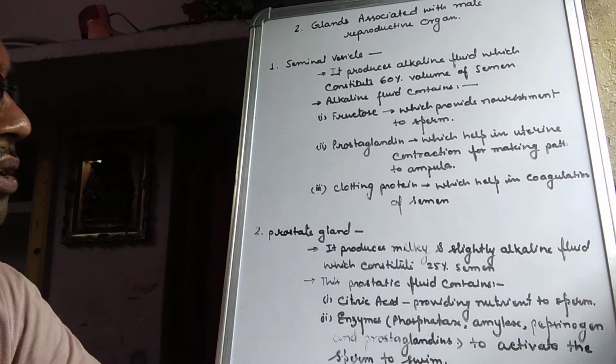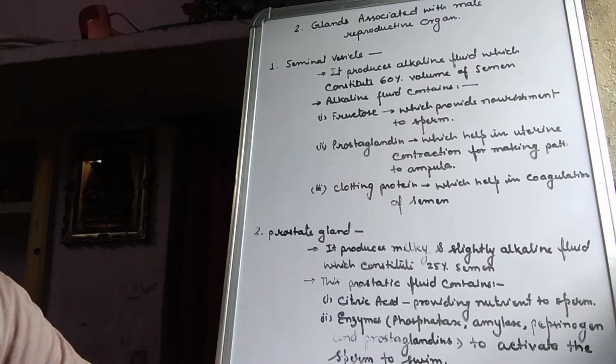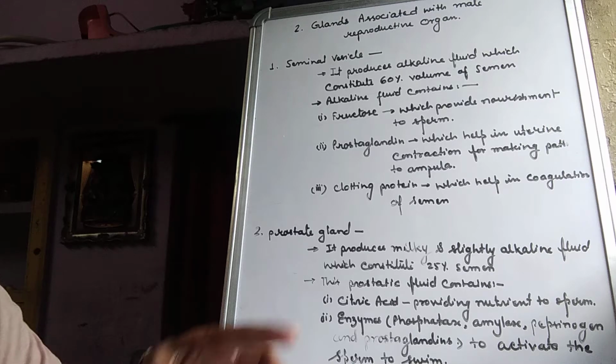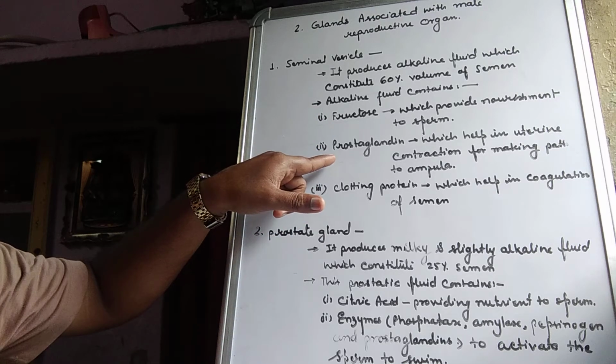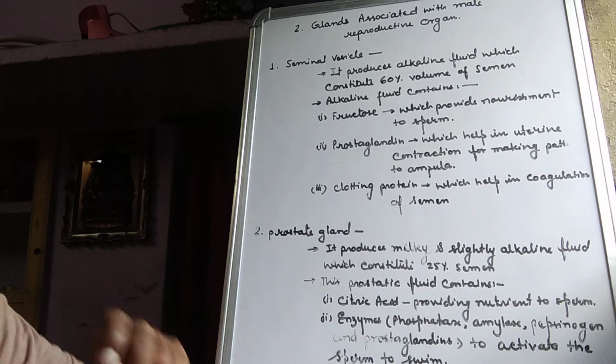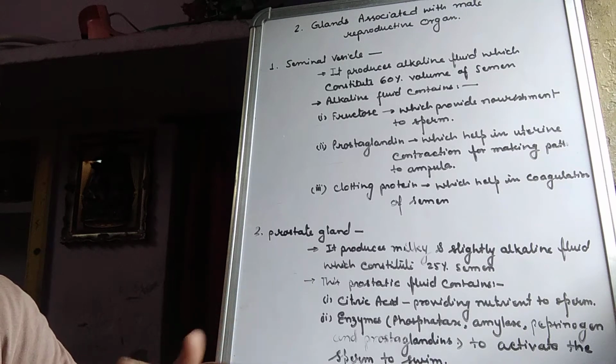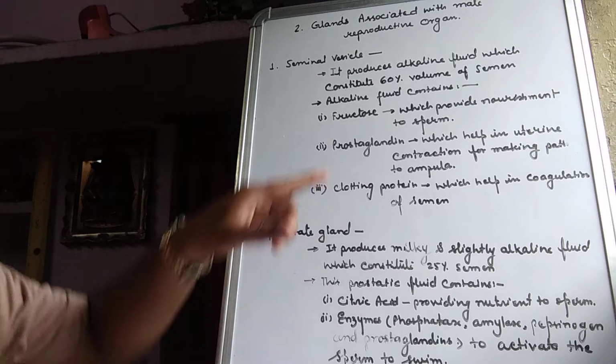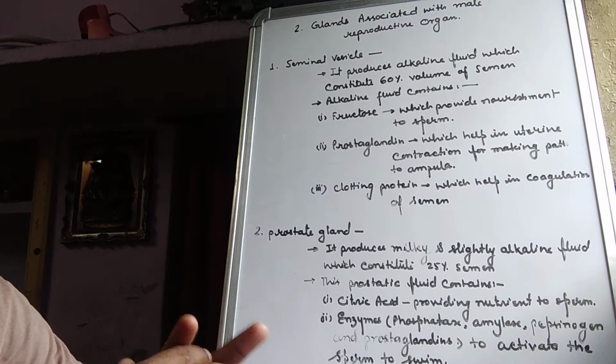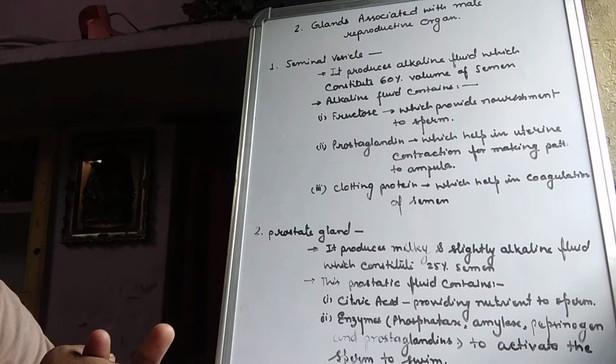The first is the seminal vesicle. Seminal vesicle produces alkaline fluid which constitutes 60% volume of semen. The alkaline fluid secreted by the seminal vesicle contains fructose, prostaglandin and clotting protein. These three chemicals have a specific function. Just like fructose provides nutrition or nourishment to the sperm.